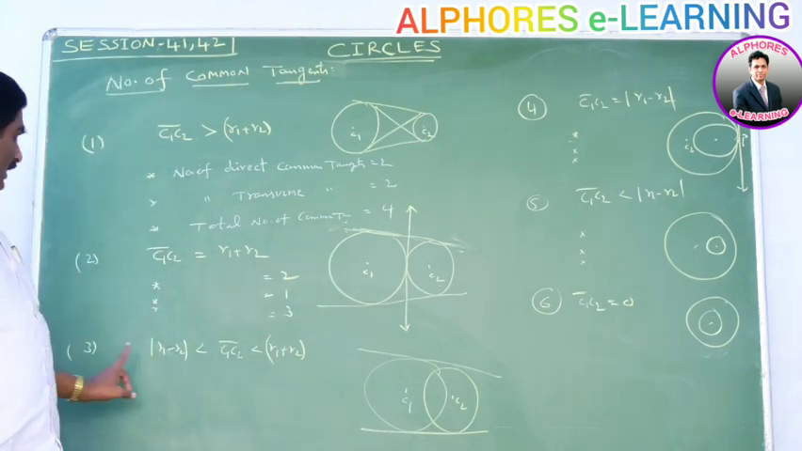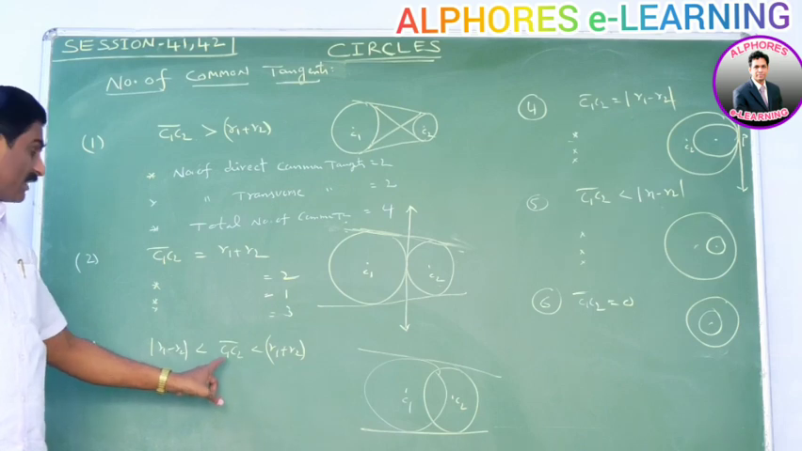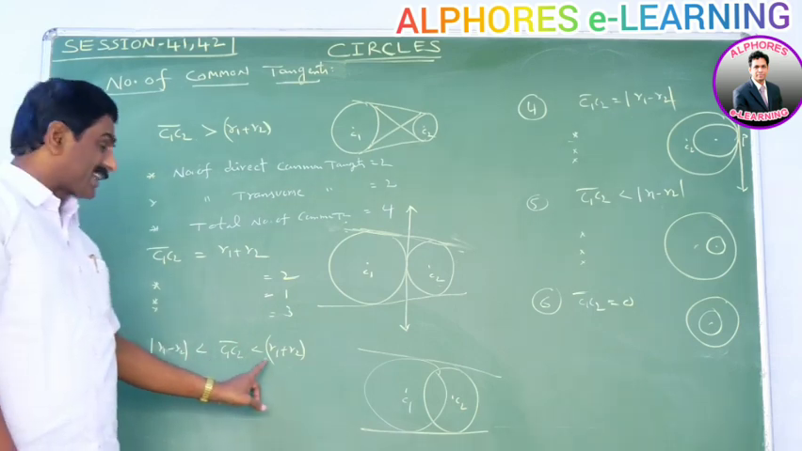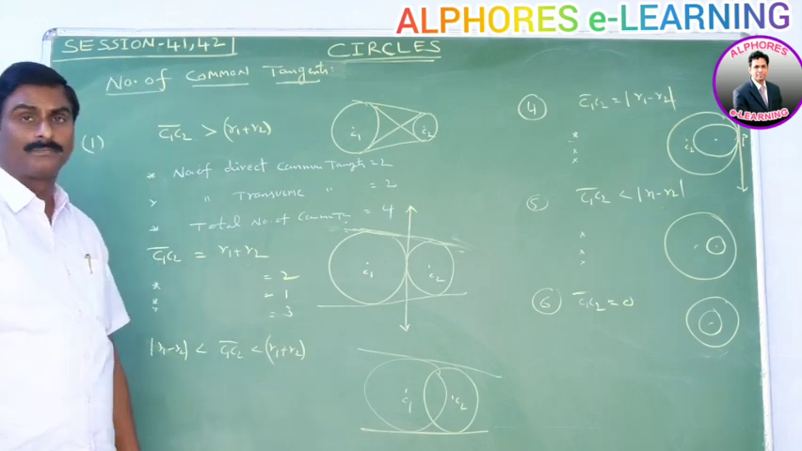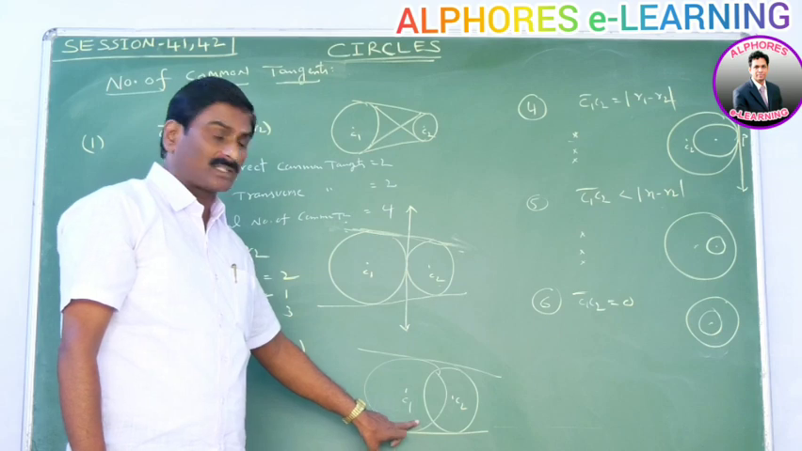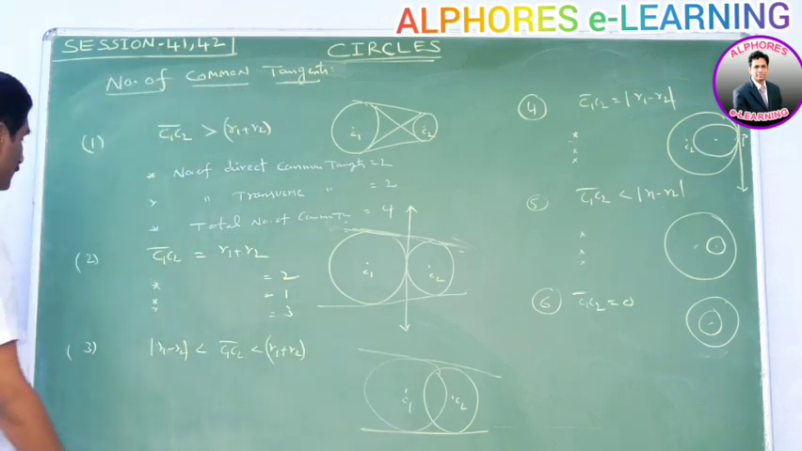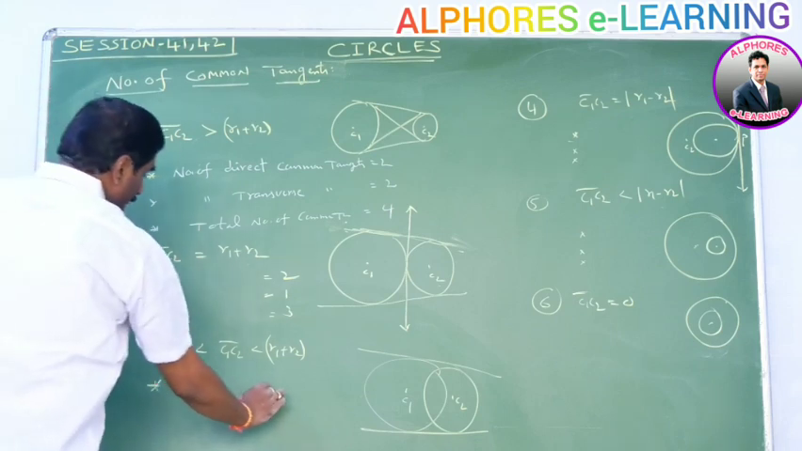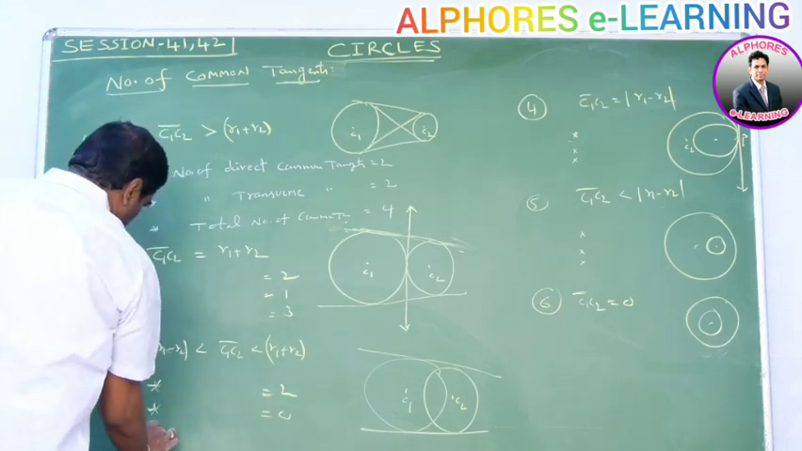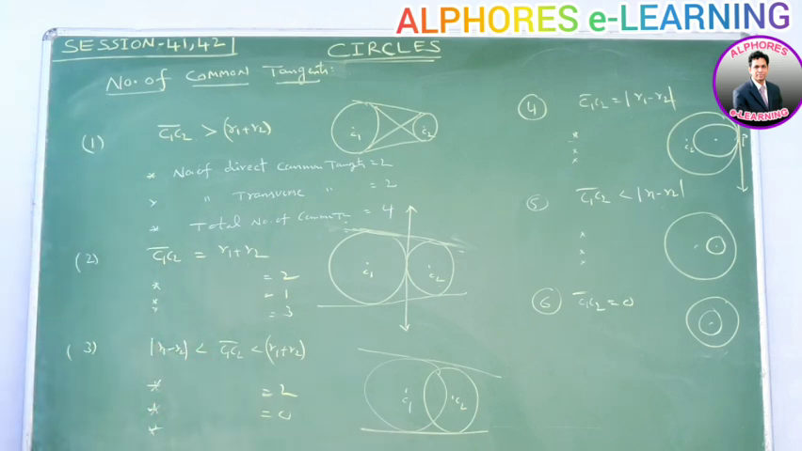Next, third one. If mod R1 minus R2 is less than C1C2, which is less than R1 plus R2, then the two circles are intersecting at two different points. The diagram is in this way. In this case, we get two direct common tangents and no transverse common tangent. Please note this value. Number of transverse common tangents is equal to 0. Total number of common tangents is equal to 2 plus 0, which means 2.